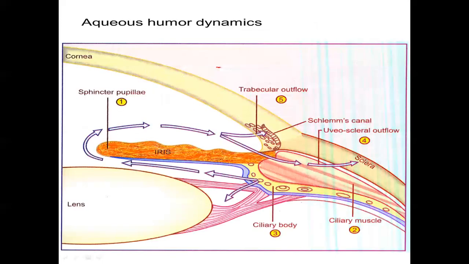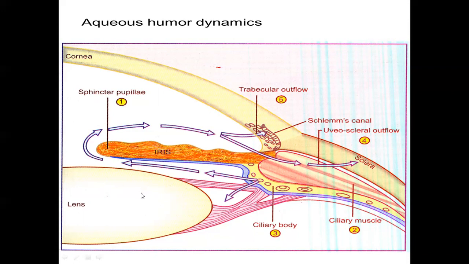And first, before we go into the pathophysiology of glaucoma, we shall look into the aqueous humor dynamics. Regarding the aqueous humor dynamics, you are well aware of it from the first year classes, where you have learned about it elaborately. So I shall only be discussing the aspects which will be helpful in understanding the mechanism of action of drugs in glaucoma. This is the structure, the anatomy of the eye.